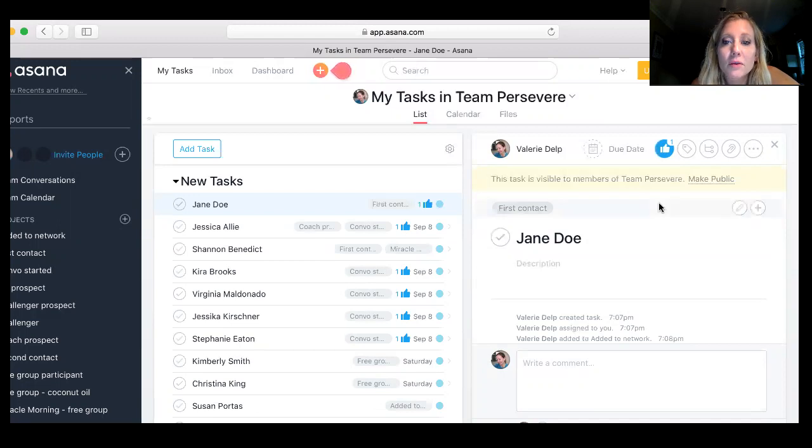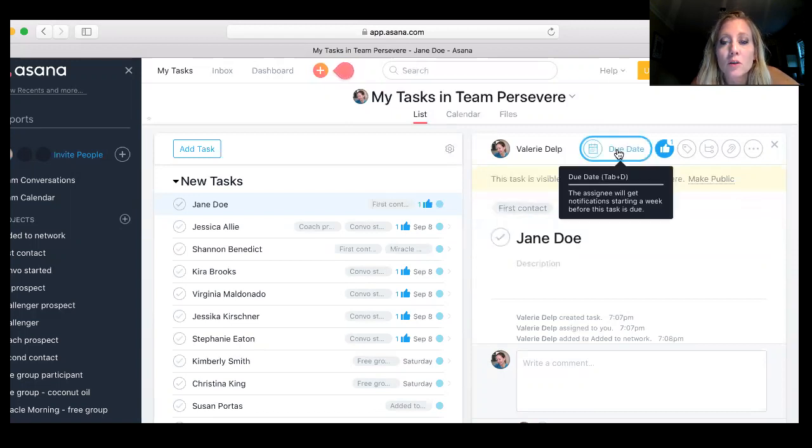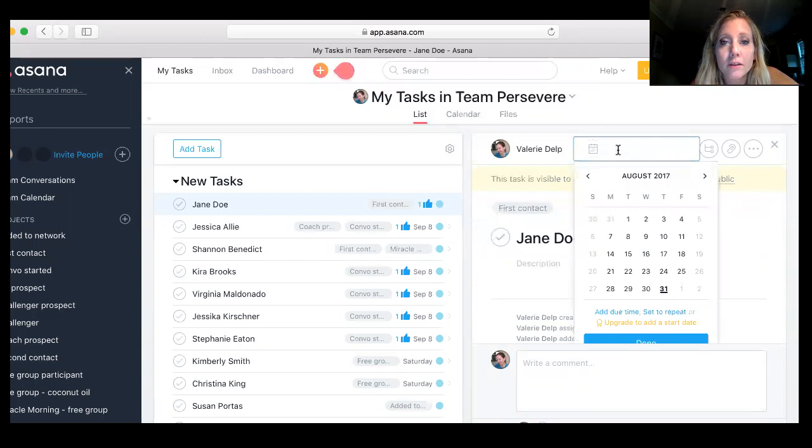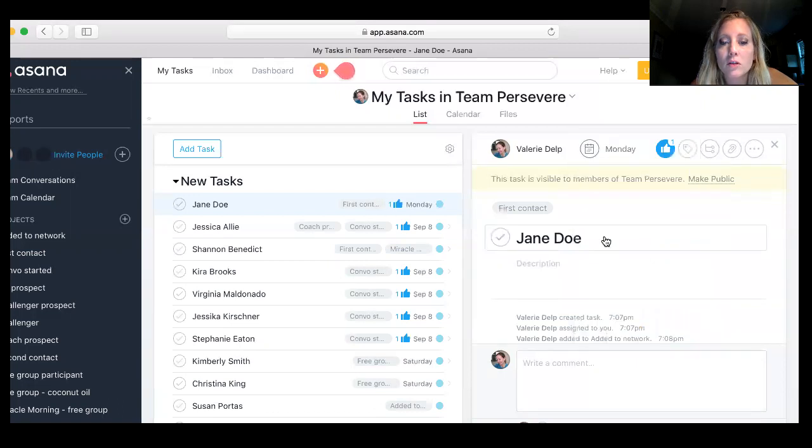Now, there's other things that you can do. What I do right away after I send that first message is schedule a due date. The first time I'll give it a few days. So if I message them today on a Thursday, I'm going to schedule a due date for Sunday or Monday, usually 3 to 4 days. I'm going to say Monday because Sundays I don't usually do a lot of follow-ups.